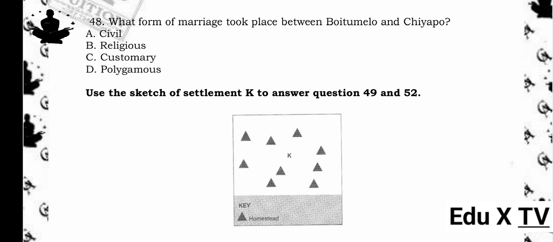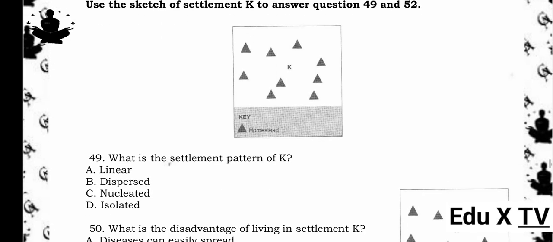Use the sketch of Settlement K to answer question 49 and 52. Picture of scattered homestead. 49. What is the settlement pattern of K? A. Linear. B. Dispersed. C. Nucleated. D. Isolated. The answer is B. Dispersed. Reason being, Settlement K shows scattered homesteads, typical of a dispersed settlement pattern.